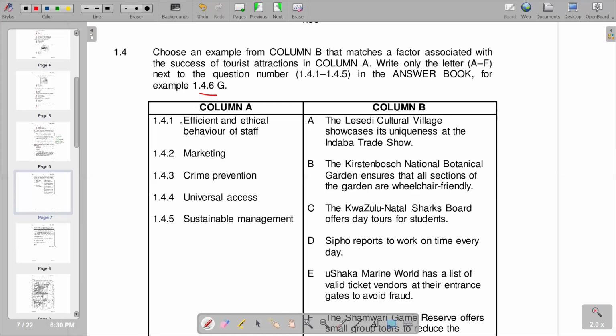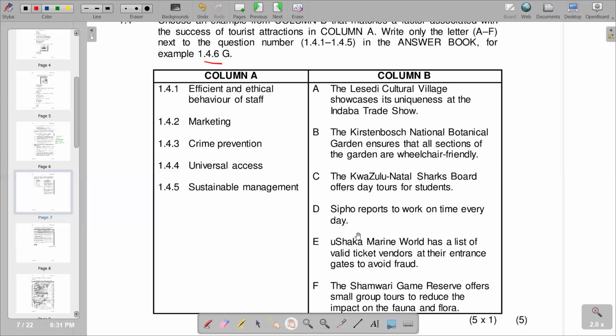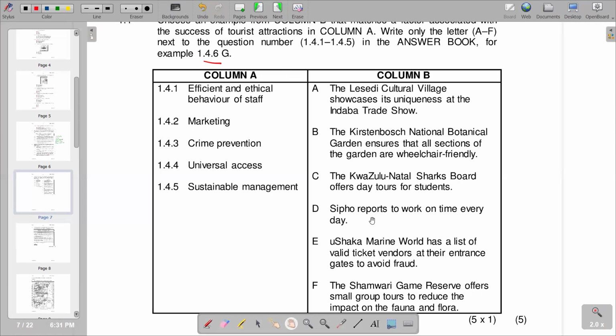Then 1.4.1 is efficient and ethical behavior of staff. So we go to column B to see which one matches that efficient and ethical behavior of staff. So obviously you are supposed to go through everything to pick the most appropriate one. So if you go to D, staff reports to work on time every day. So this becomes an ethical or efficient behavior of staff when someone is punctual, so we have D.